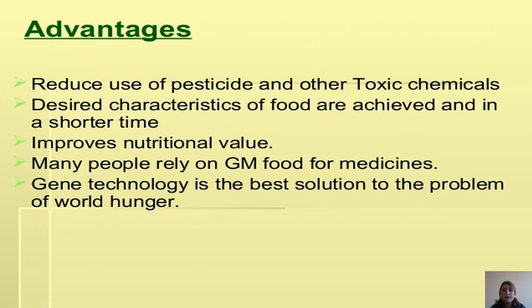Advantages: these vegetables reduce use of pesticides and other toxic chemicals. Desired characteristics of food are achieved in a shorter time. It improves nutritional value. And although many people rely on GM food for medicines, genetic technology is the best solution to the problem of our hunger.